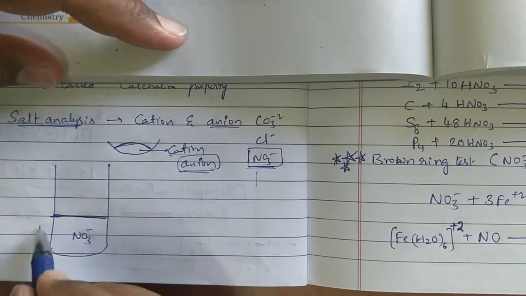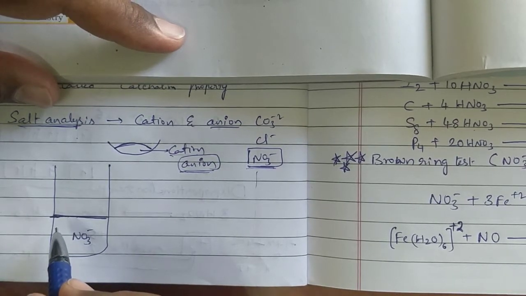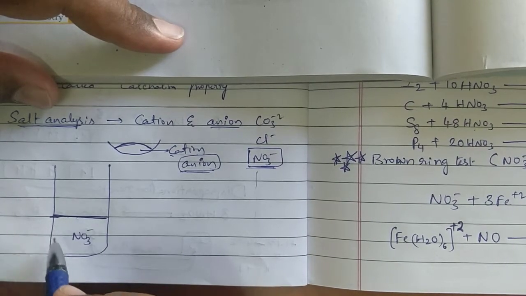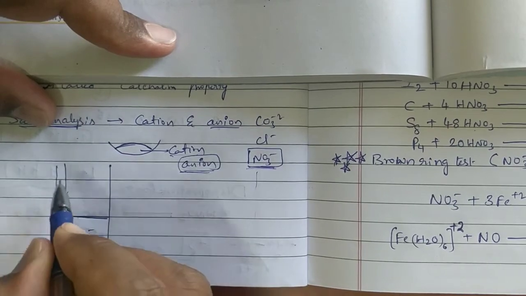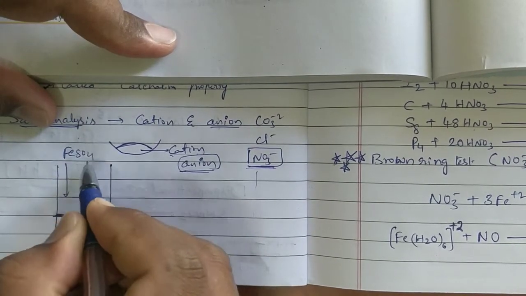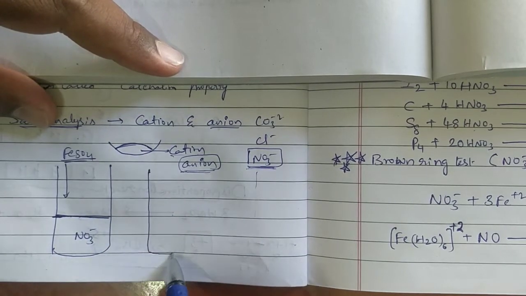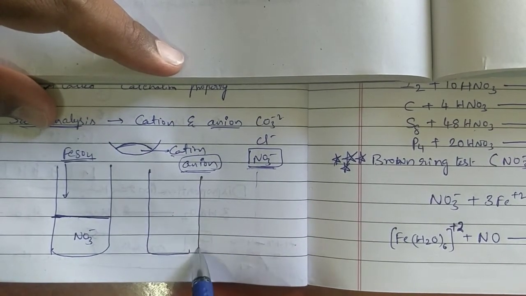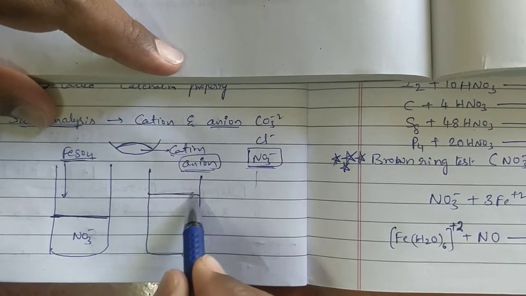To this salt solution, we will add ferrous sulfate solution first. Freshly prepared ferrous sulfate solution is added to this NO3- solution.